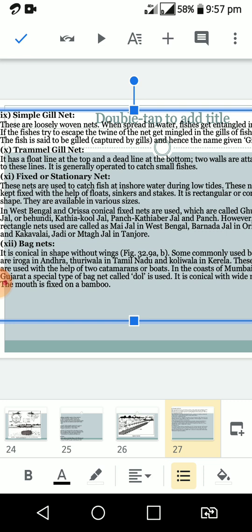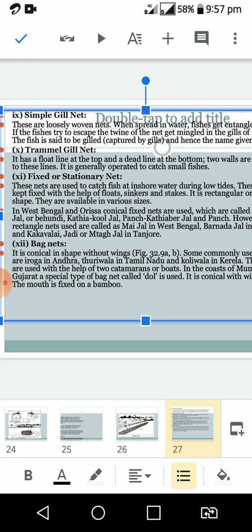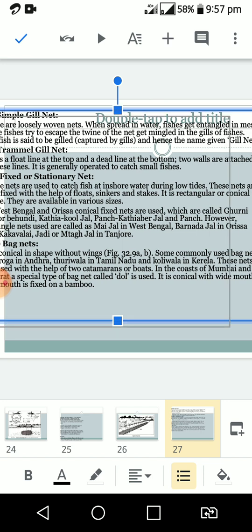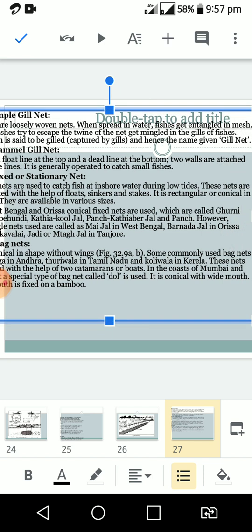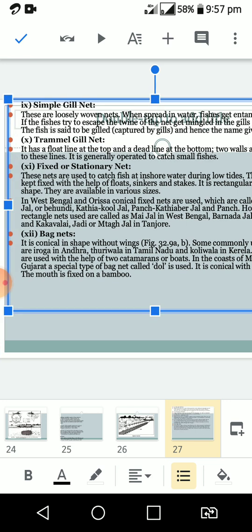These nets are available in various sizes, and in West Bengal and Orissa conical fixed nets are used, which are called gurni. In different places these nets have different names.